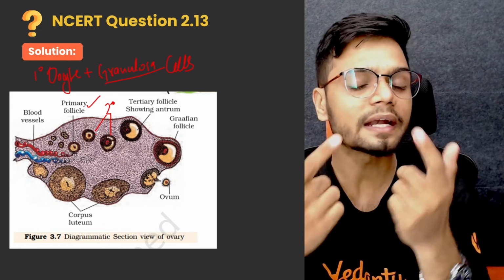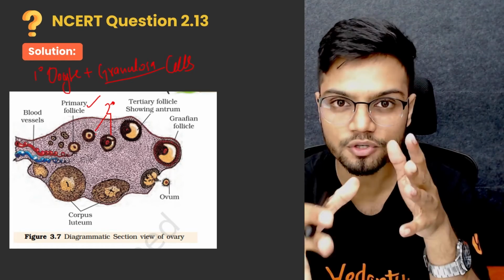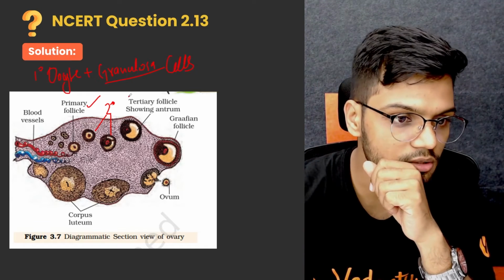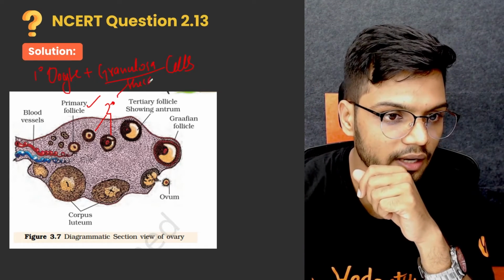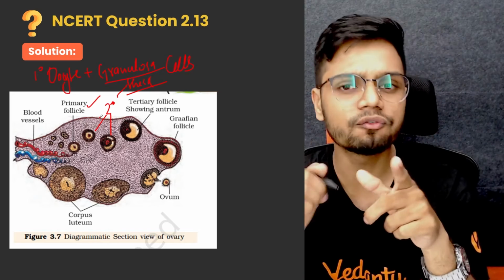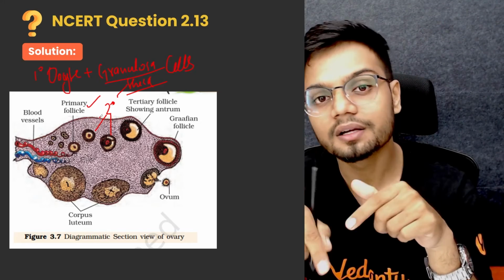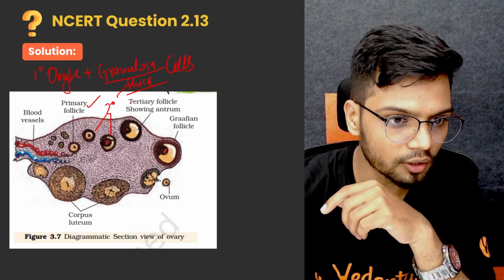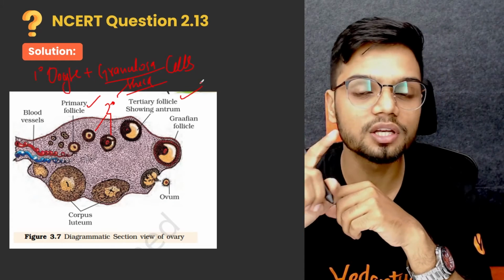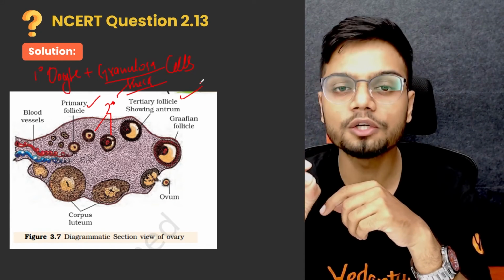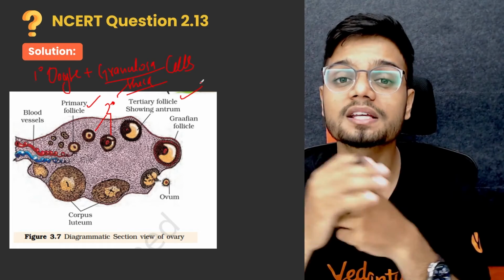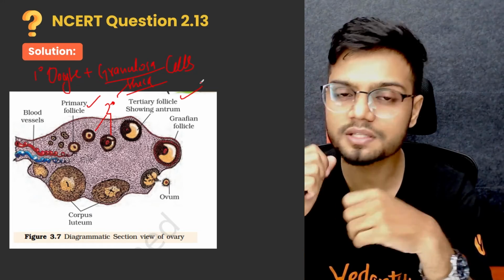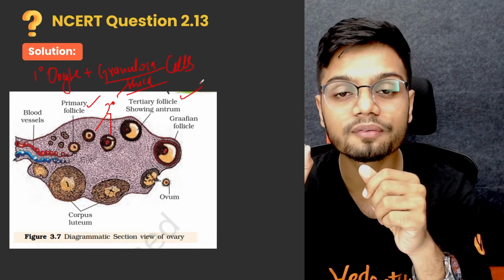And in case of the secondary follicle, you can also see the formation of a new theca here. Now the secondary follicle transforms into the tertiary follicle. Here you need to know the important characteristics of your tertiary follicle. The first one is the fluid filled cavity.